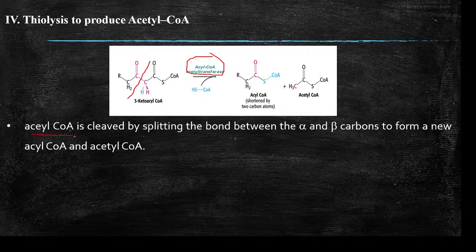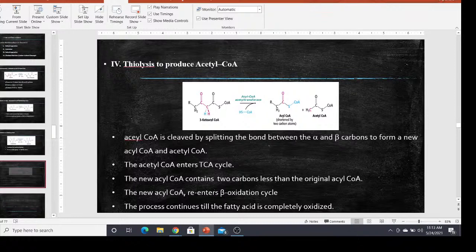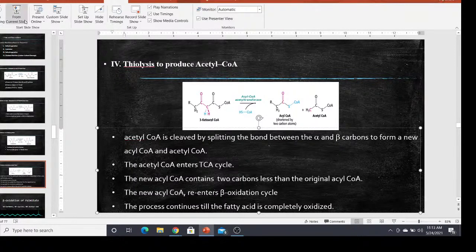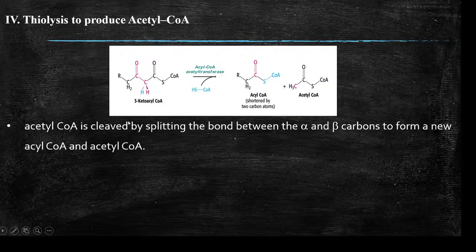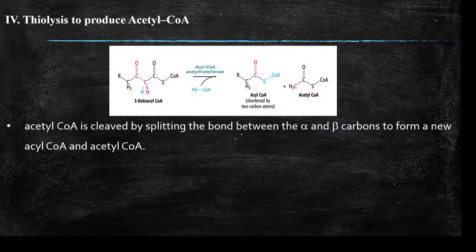So here the acetyl CoA is cleaved by splitting the bond between the alpha and beta carbons. There is a spelling mistake here; it should be acetyl CoA. This forms a new acyl CoA which contains 2 carbons less than its parent acyl CoA, and acetyl-CoA is formed. This acetyl-CoA can enter the electron transport chain, or it can undergo gluconeogenesis, whatever is required by the body.